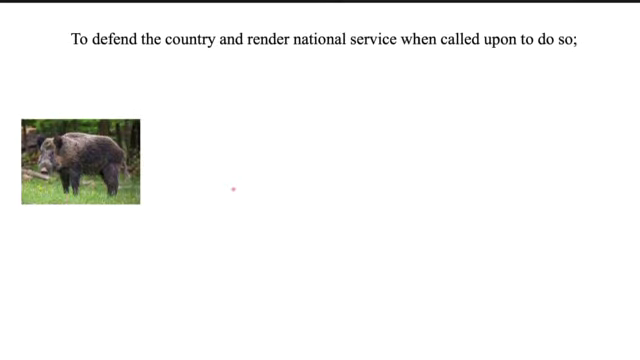Now this is 4, and 4 you can remember as boar. This is an animal, boar. The fourth fundamental duty is to defend the country and render national service when called upon to do so.